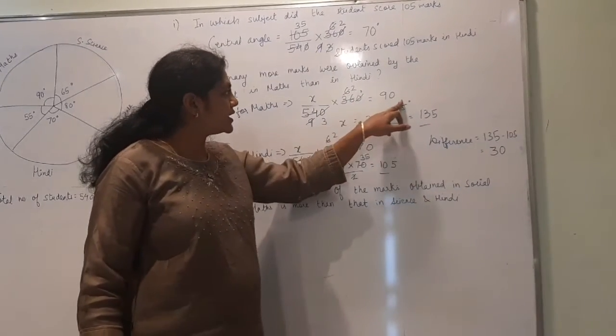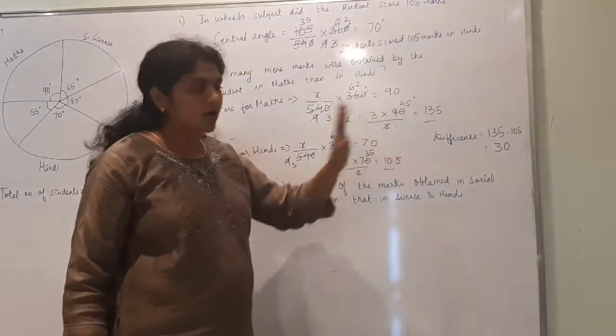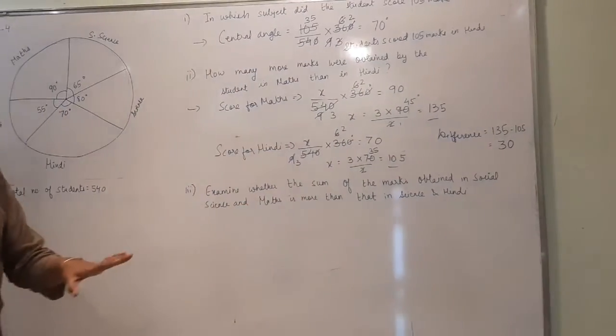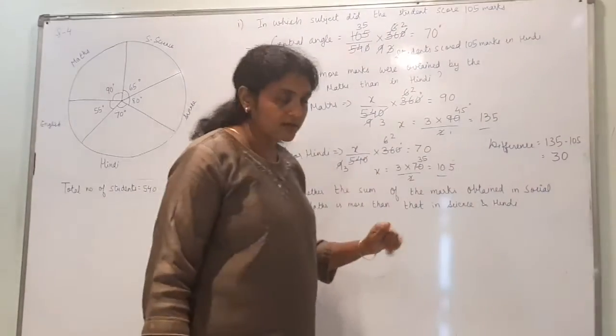So 3 I have brought it here. 3 into 90 divided by 2, I reduced it, I got 135. Similarly here. Then I have found the difference that was asked.